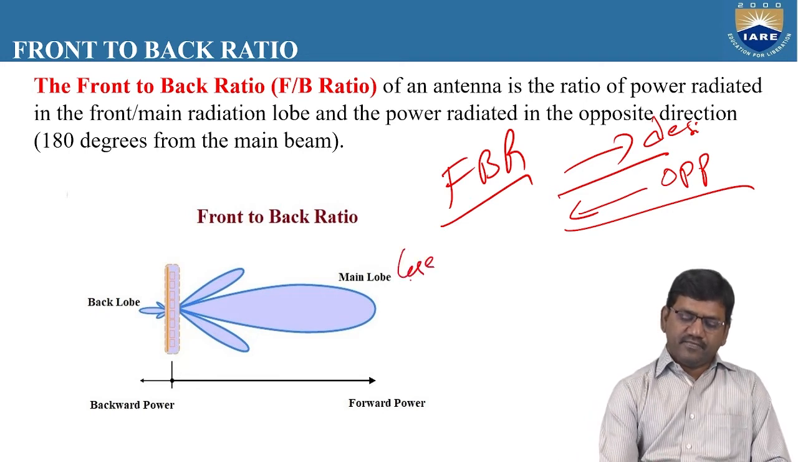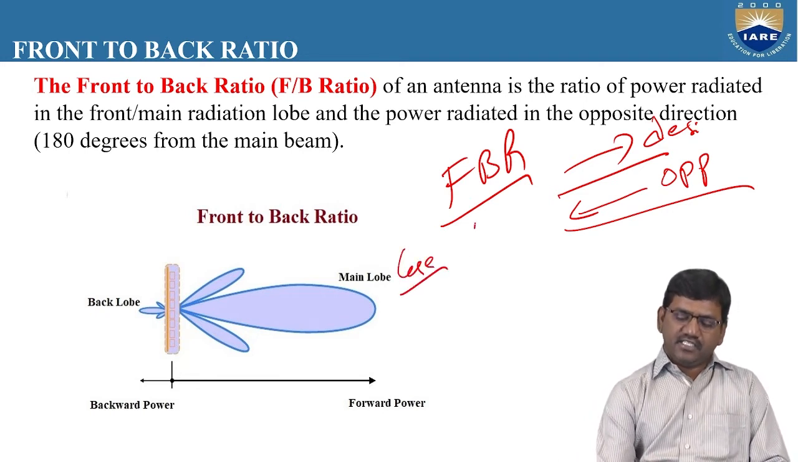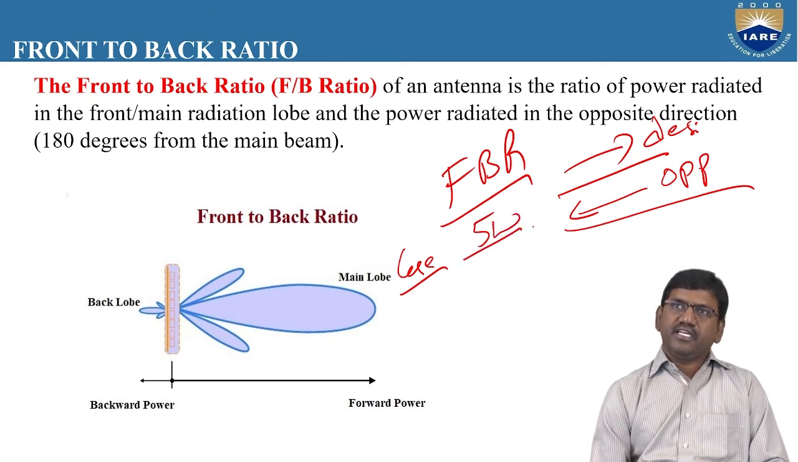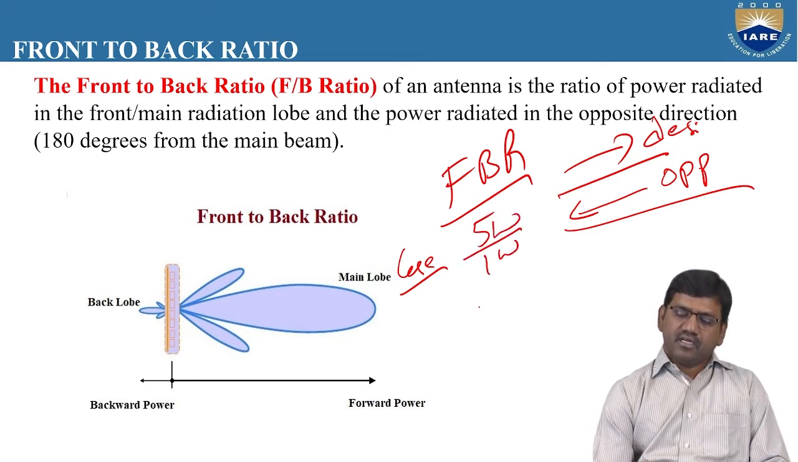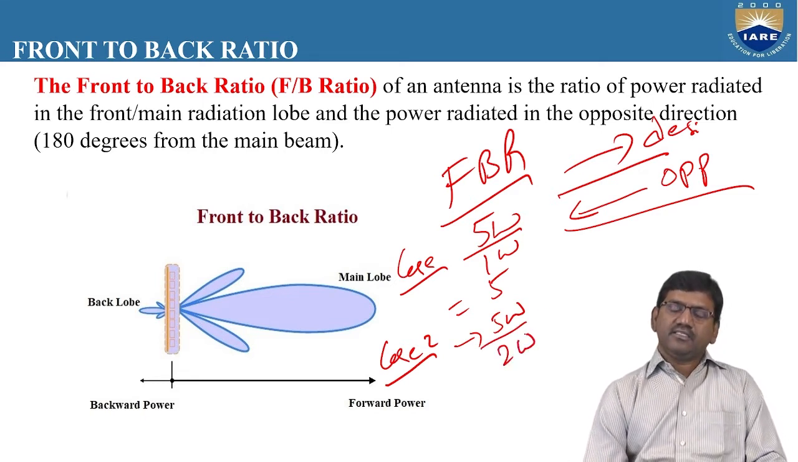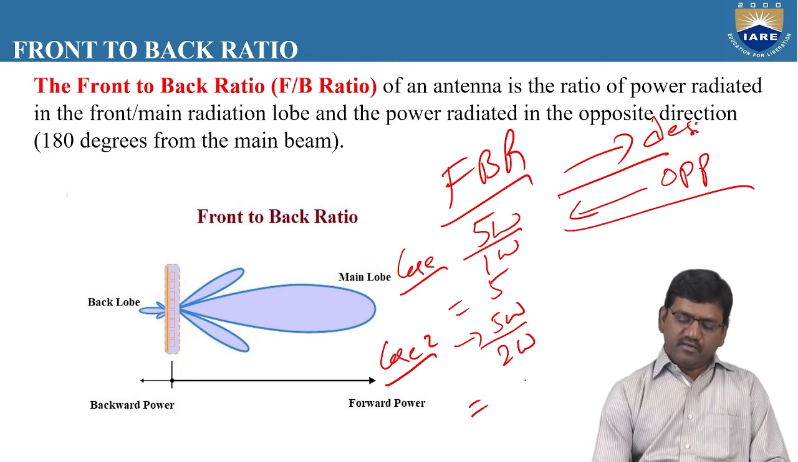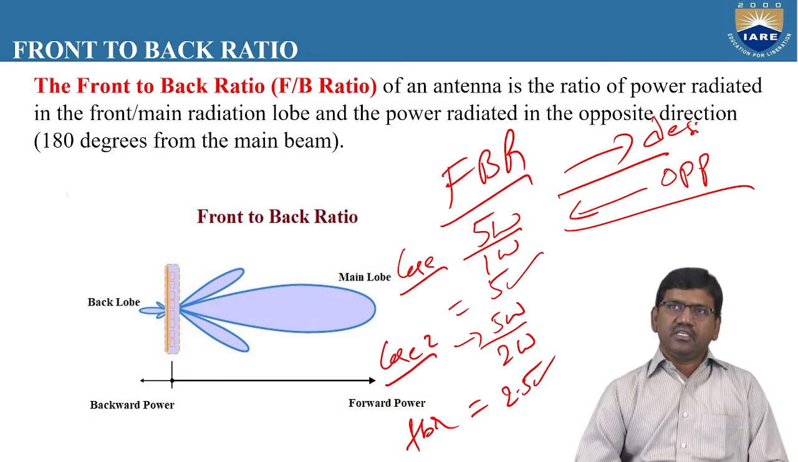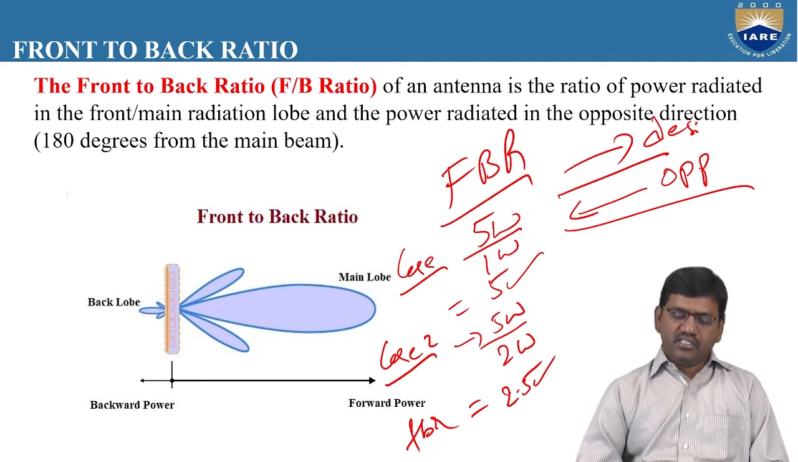Suppose if you take case 1, the power radiated in the desired direction is 5 watts and the power radiated in the opposite direction is 1 watt. Now the FBR value is 5. If you take another case 2, if the power radiated in the desired direction is 5 watts and the power radiated in the opposite direction is 2 watts, now the FBR value becomes 2.5. That means you can observe here in the 2 cases. In the first case, the FBR value is very high. In the second case, the FBR value is 2.5.